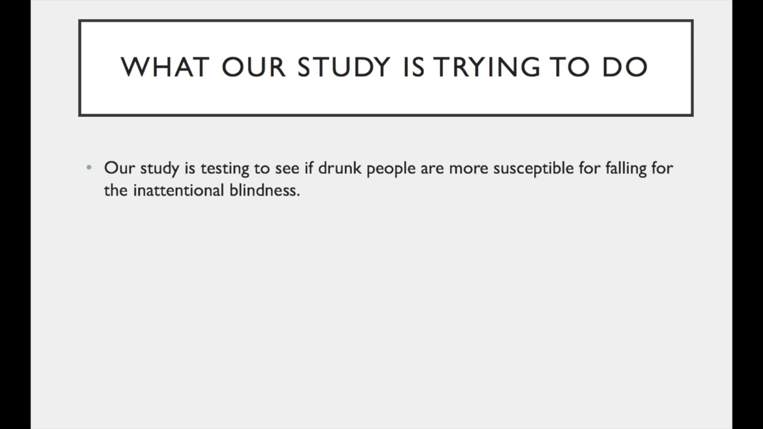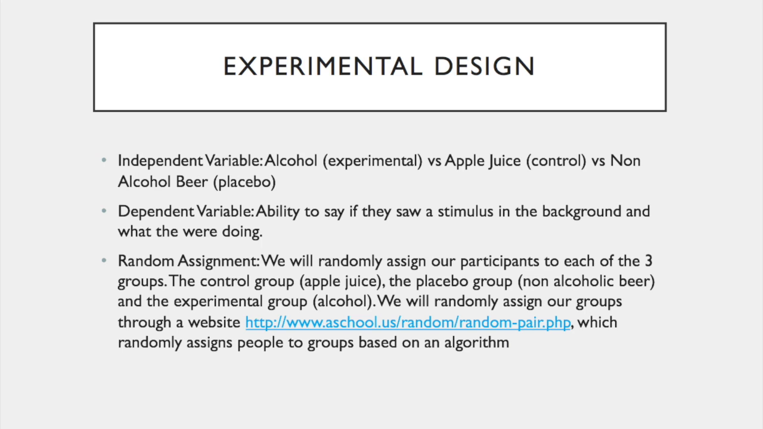Our study will be looking at if drunk people are more susceptible to falling for inattentional blindness because of their impairment. Because we are looking at an independent variable effect on a dependent variable, we will be using an experimental design. Our independent variable in our experiment will be our alcohol versus apple juice versus non-alcoholic beer. Our apple juice will be our control group because it contains no alcohol. Our experimental group will be our beer because it contains alcohol, and we will have a placebo group in the form of non-alcoholic beer for reasons we will discuss later in the video.